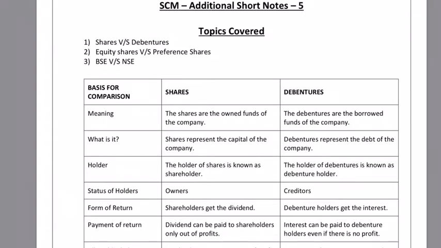company. Shareholders usually get dividends, and dividends are paid only out of profits, whereas debenture holders get an interest, and this interest has to be paid even if there is no profit. Now, as far as dividends are concerned, it is treated as profit, so there is no deduction from profit to show net profit, whereas the interest that is paid to debenture holders is taken off from the gross profit to arrive at net profit.